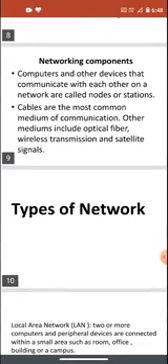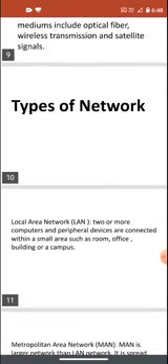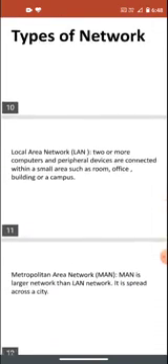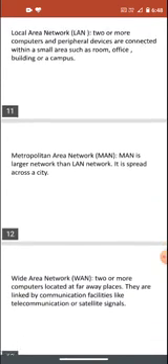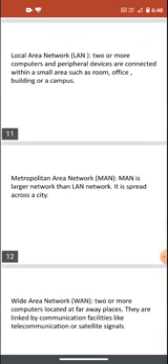Then there were the types of network. I told you there are three types of networks: LAN, MAN, and WAN. Local area network: two or more computers and peripheral devices are connected within a small area, such as a room, office, building, or campus. It is based on the geographical basis.